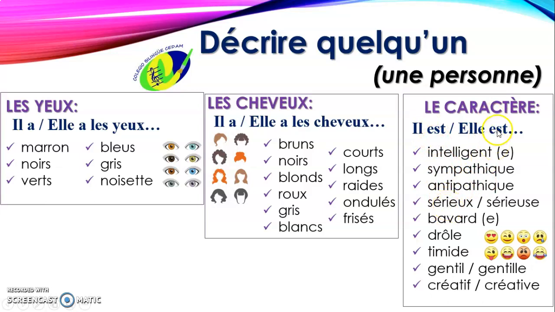Il est sérieux, elle est sérieuse. Il est bavard, elle est bavarde. Il est drôle, elle est timide. The same, you can use it. Il est drôle, elle est drôle. Il est timide, elle est timide. The same for masculine or feminine. The meaning of drôle is funny, a funny person. Il est gentil, elle est gentille. Il est créatif, elle est créative. Of course, if you are going to do a description of a character, you can use other characteristics. These are some examples, but remember that you have to start using il est, elle est, and then the adjective.